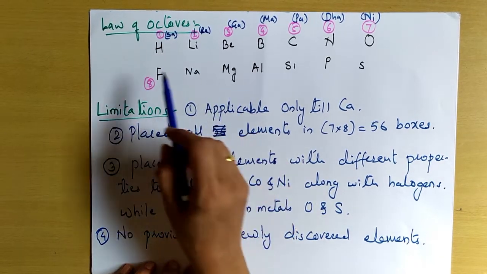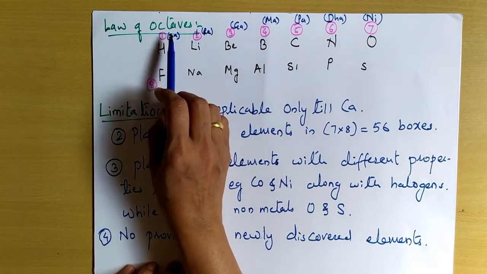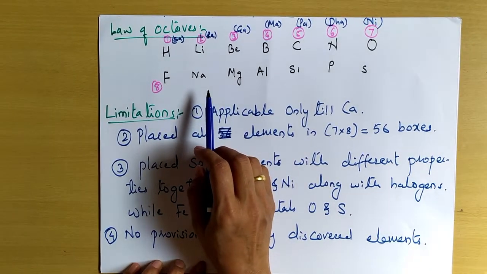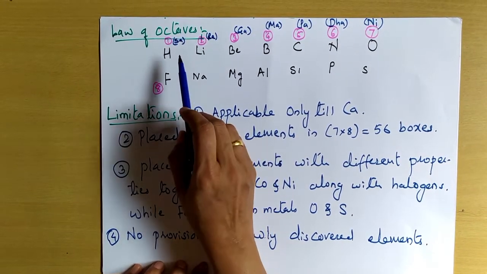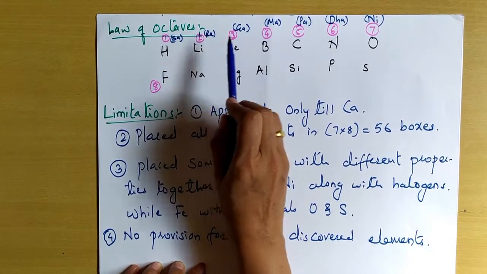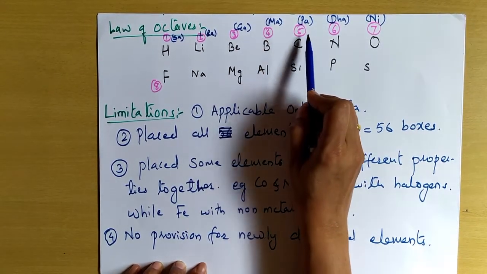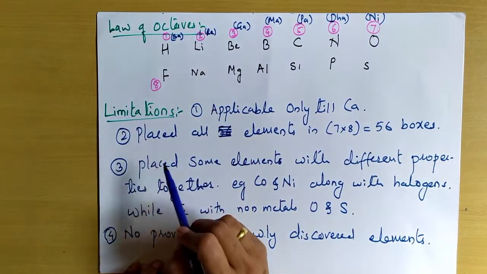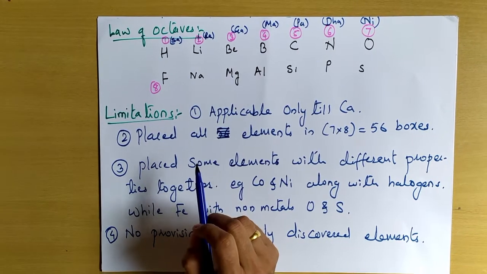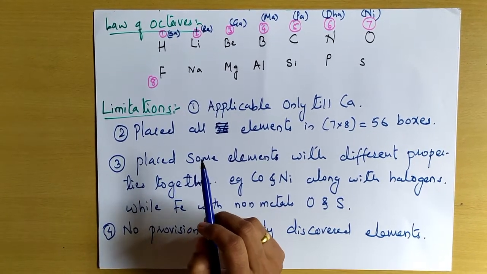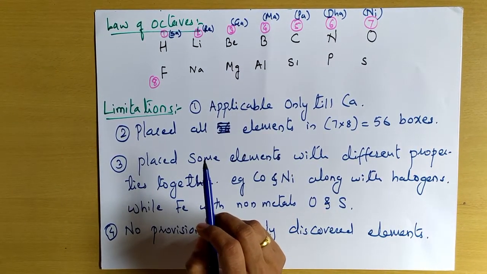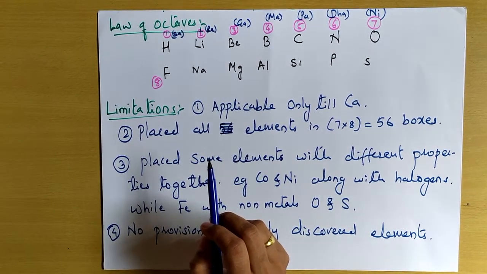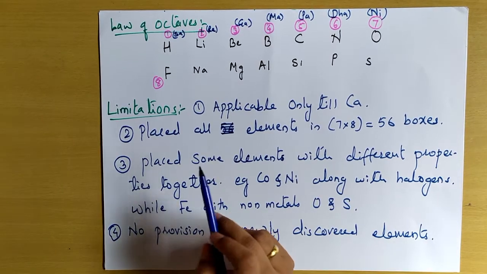So this was called the law of octaves, and he compared it with the 7 notes in music. For example, sa, re, ga, ma, pa, dha, ni, and again sa is repeated. Or if you take the English music, the notes are do, re, mi, fa, sol, la, ti, and again do.